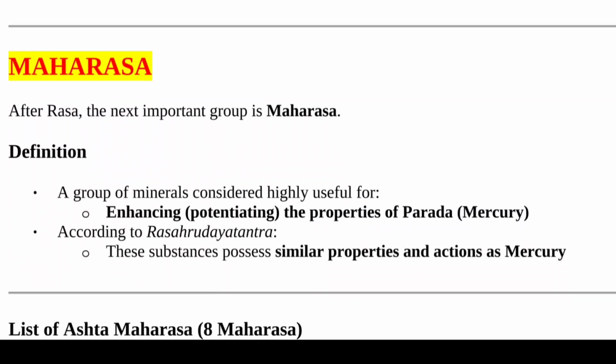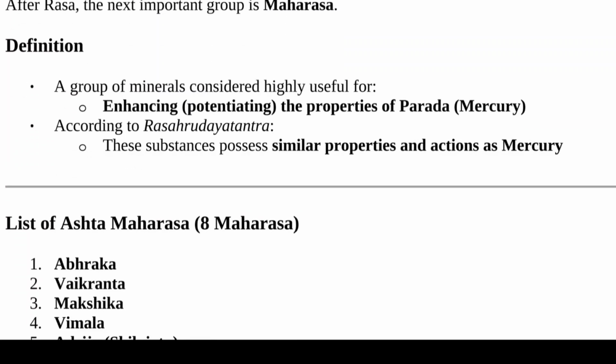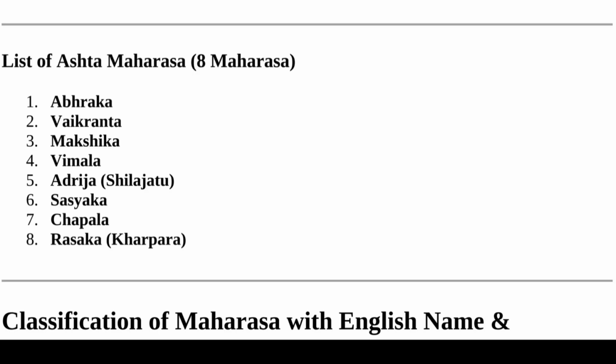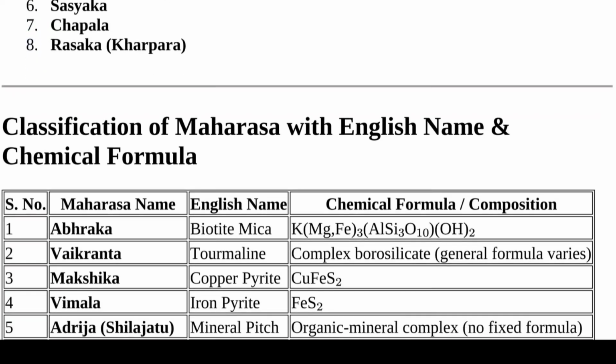Now we see Maharas. After Rasa, the next important group is Maharas, a group of minerals considered highly useful for enhancing the properties of Parat, and according to Rasahridaya Tantra, these substances possess similar properties and action as mercury. List of Ashtamaharas, that is Abhrak, Vaikrant, Makshik, Vimal, Shilajatu, Sasyak, Chapal and Rasak.